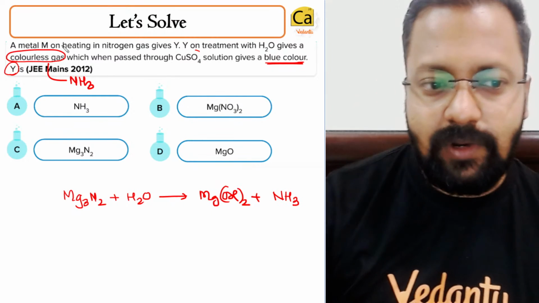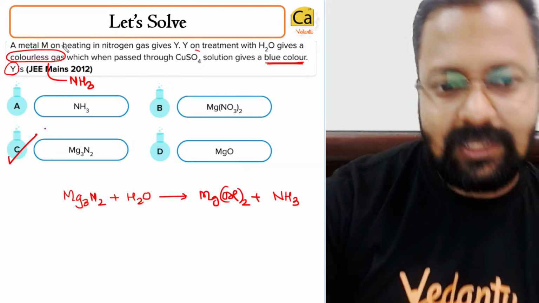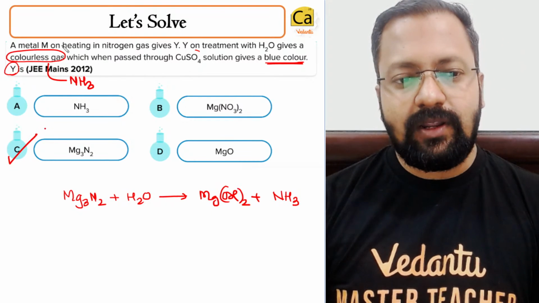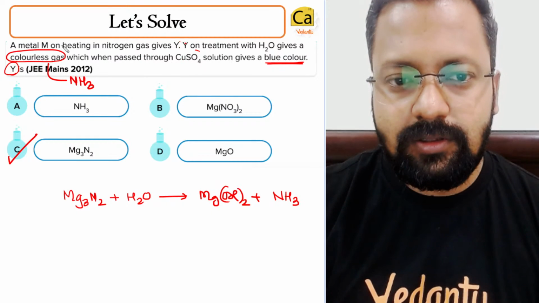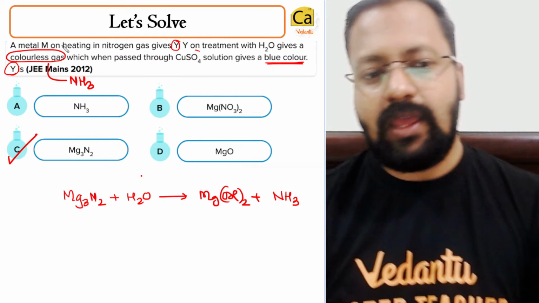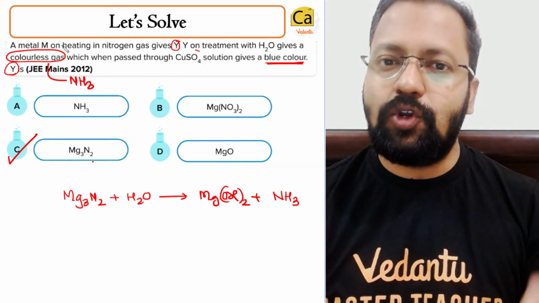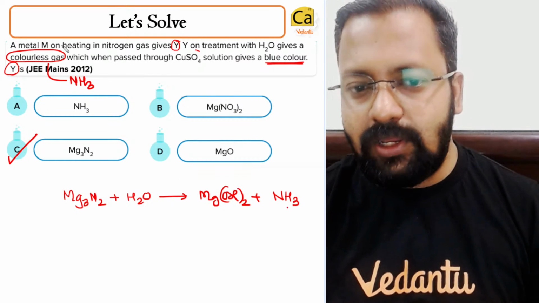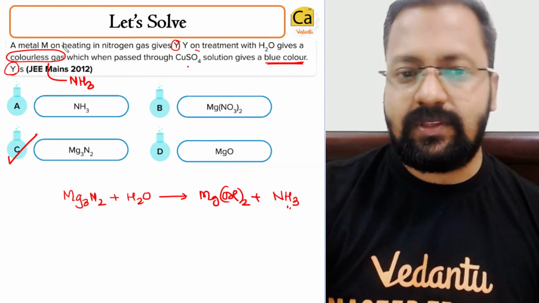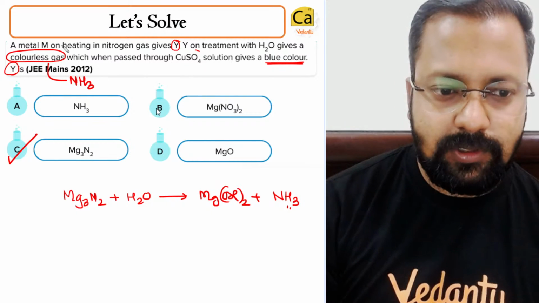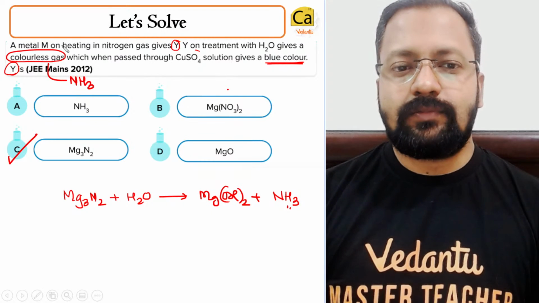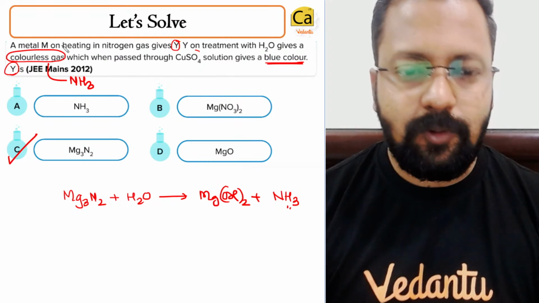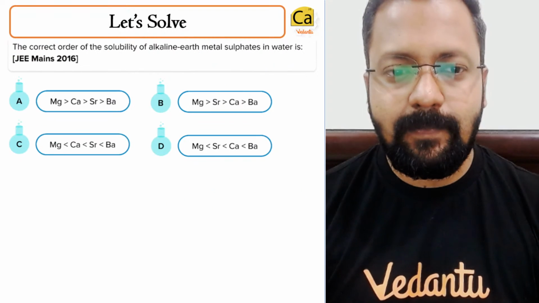The right answer will turn out to be C. So Y is Mg3N2, because Mg3N2 will react with water to give ammonia, and ammonia will react with CuSO4 to give a blue colored solution. Answer should be C. So let's move on to the next question.